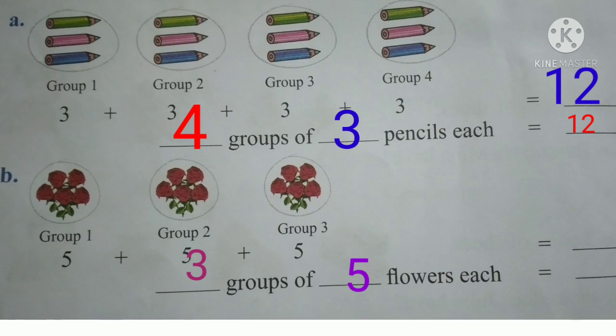So let us add 5 3 times. When we add 5 3 times, we will get 15. That is, 5 plus 5 plus 5 is equal to 15. That is, 3 groups of 5 flowers each is equal to 15.